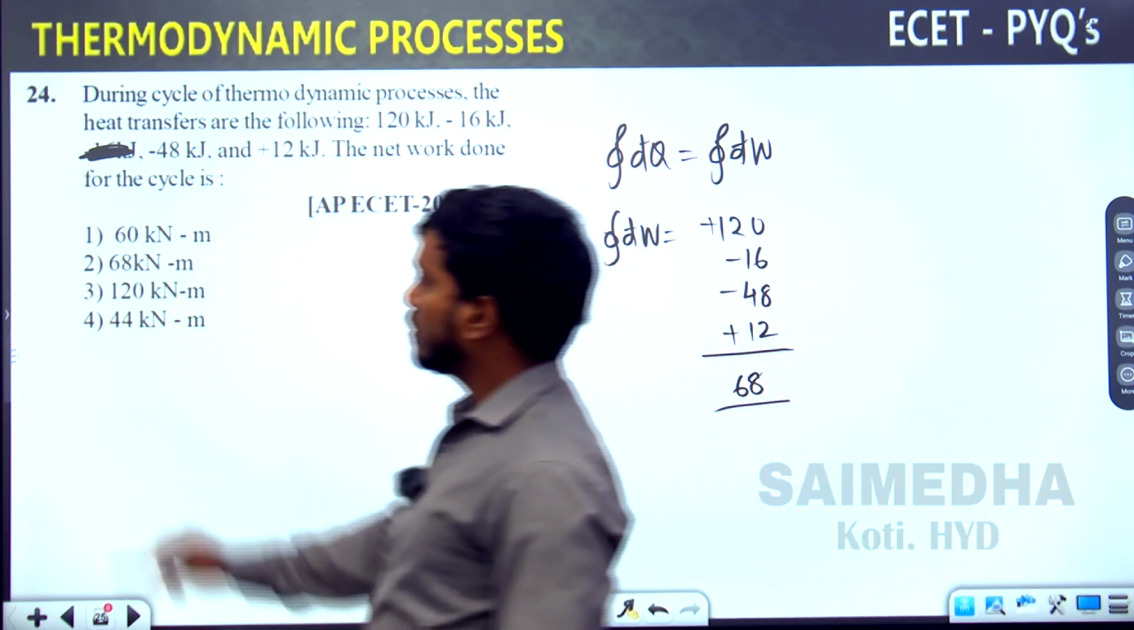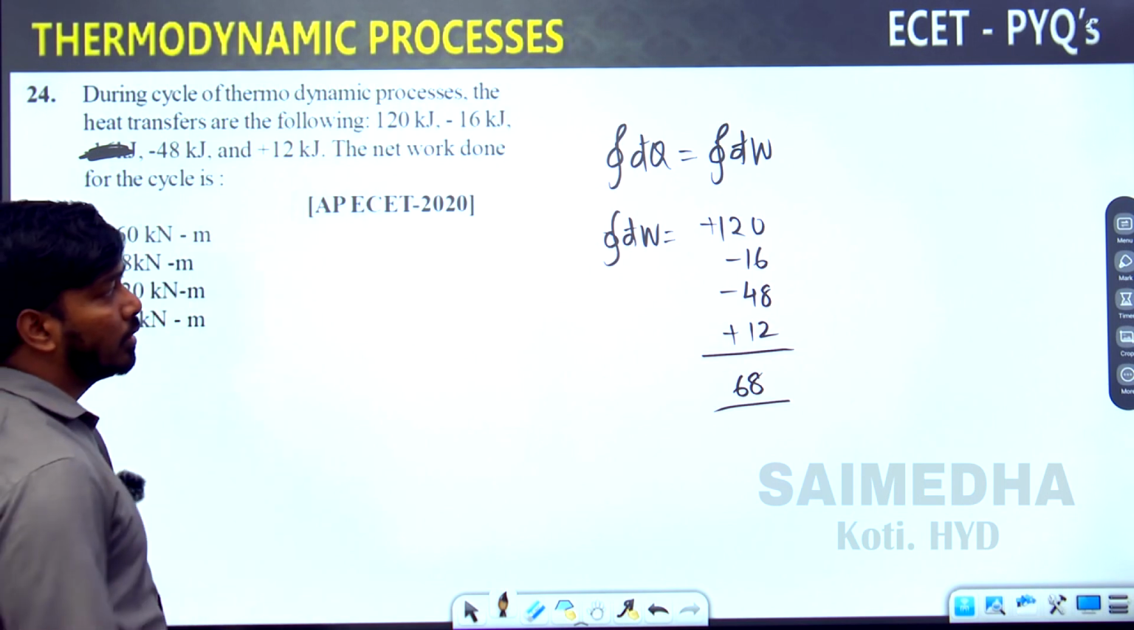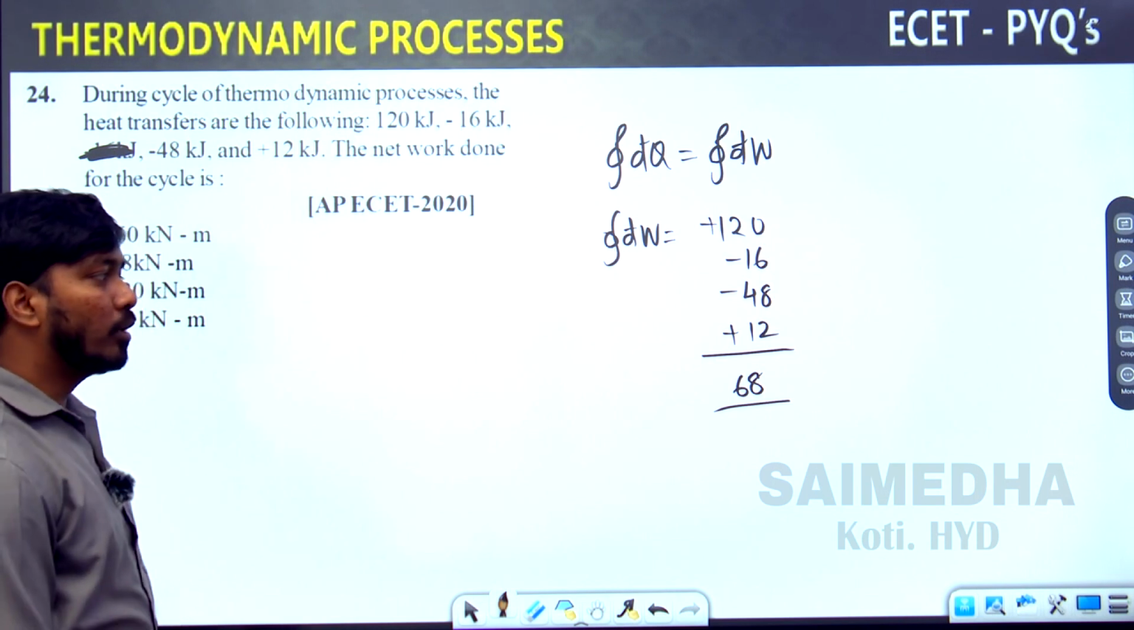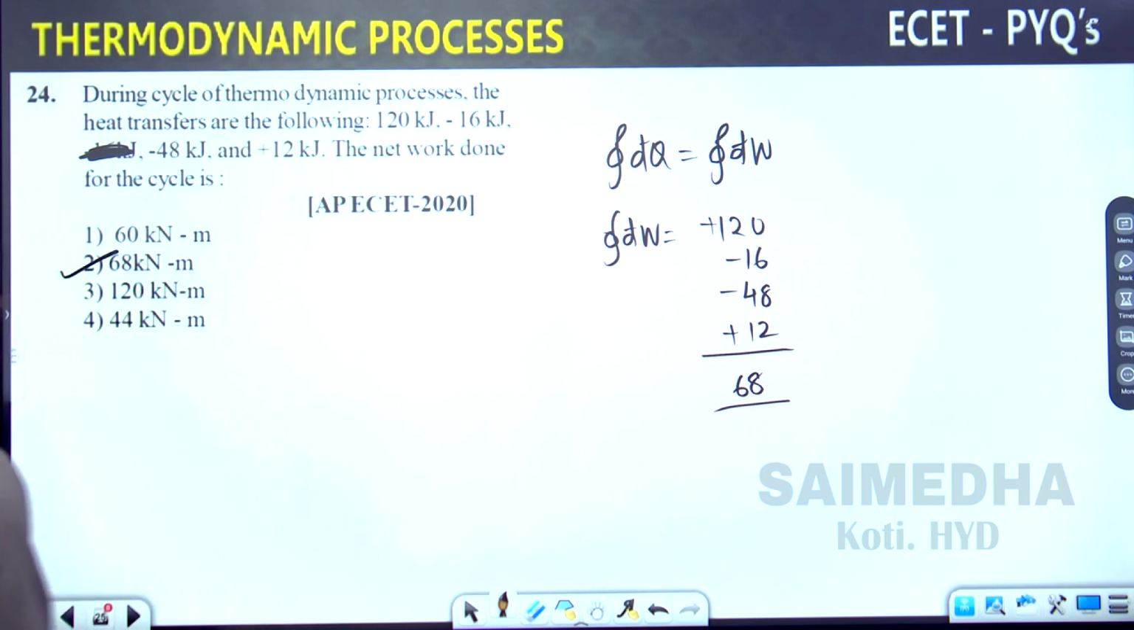So what is the correct answer for this question? 68 kilonewton per meter. Add all the heats which are given, positive and negative. Whatever the total summation of heat you get, summation of heat is equal to summation of work. That's why 68.